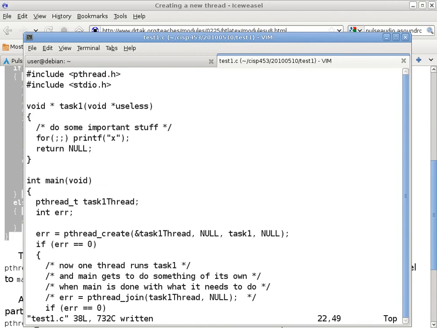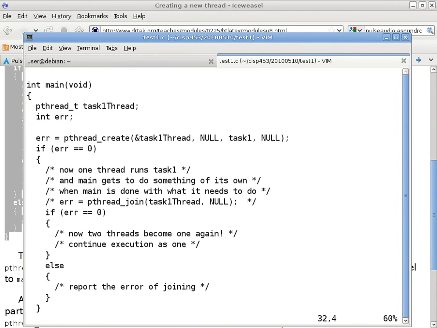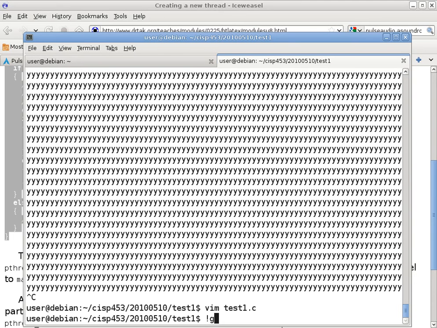Never mind. Habit from Perl. Then it's just going to, does the child thread die too? I believe so. Let's see. Let's find out.